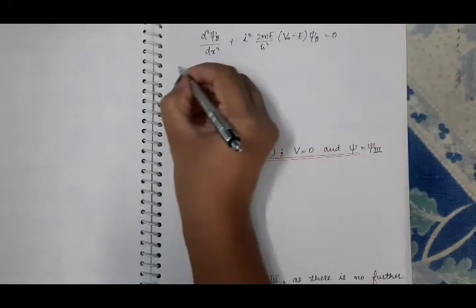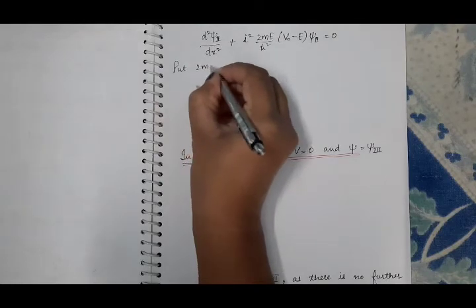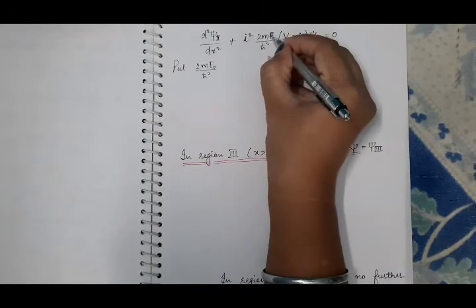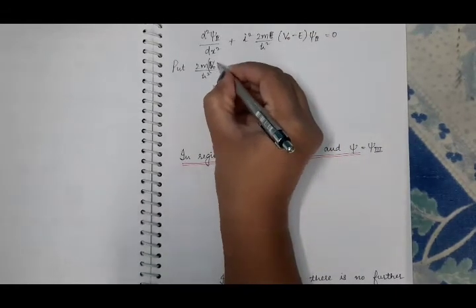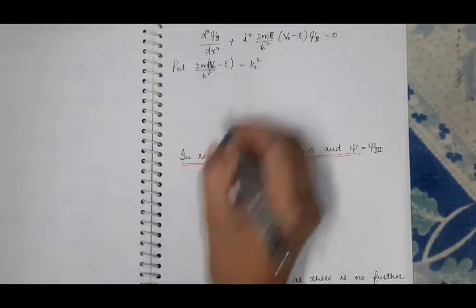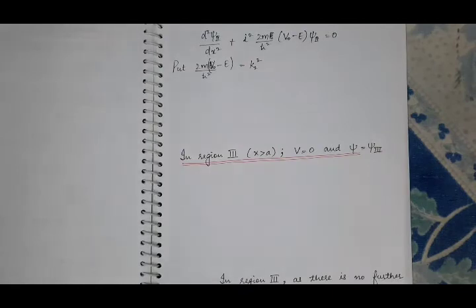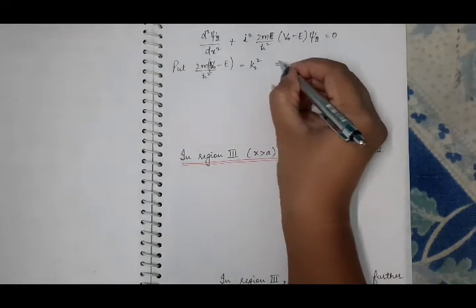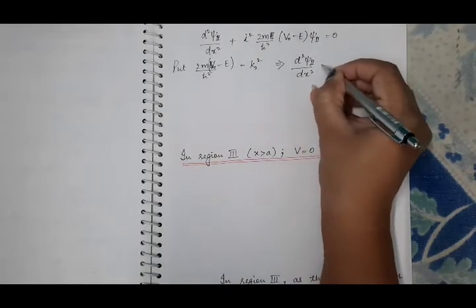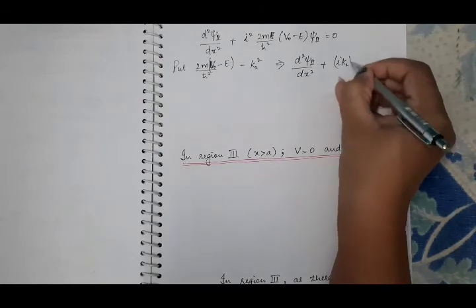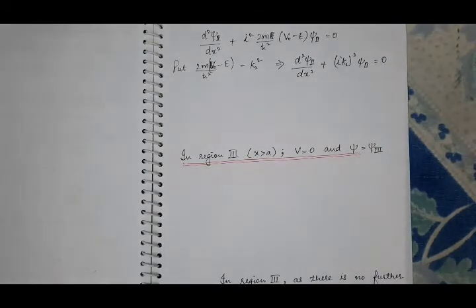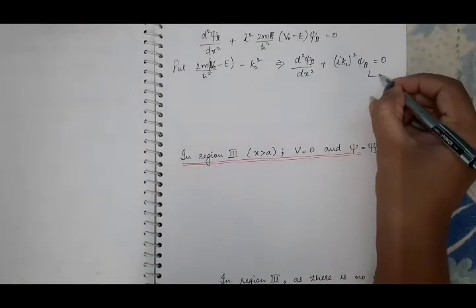And now put this 2m by h cut square into (V0 minus E) equal to k2 square, where k2 is the wave vector of the de Broglie wave in region 2. Then our equation will become d square psi 2 by dx square plus (iota k2) whole square into psi 2 equal to 0. So this is the second order differential equation. And suppose this is equation 6th.